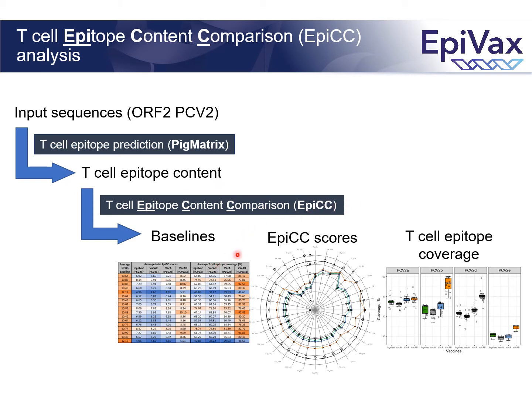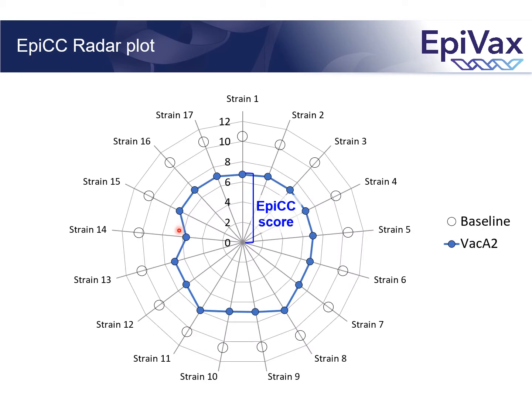The outputs are baseline scores that quantify the T-cell epitope content of each strain, EPIC scores that quantify how much T-cell epitope content is shared between vaccines and circulating strains, and T-cell epitope coverage that assesses what percentage of the T-cell epitope content in each strain is covered by the vaccine. To visualize EPIC scores, we use radar plots. Each axis corresponds to one strain. The open circles are their baseline scores, so how much T-cell epitope content each strain contains. The EPIC scores are displayed as the distance along each axis.